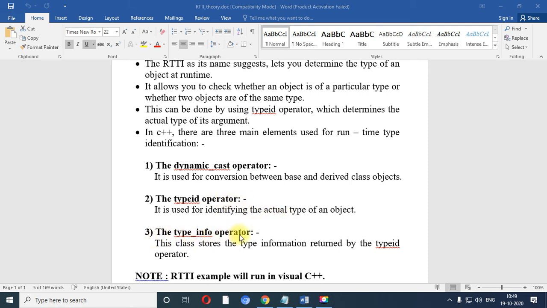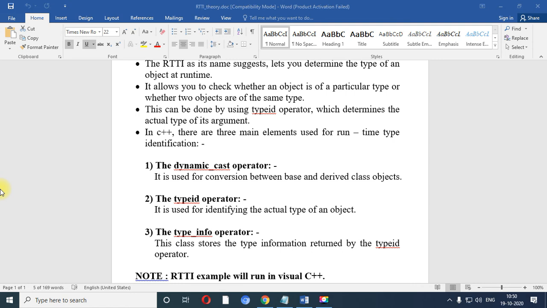Third is type_info. It is related to the typeid operator, and this class stores the type information returned by the typeid operator. So these both are related to each other. When you want to get the information regarding the type, at that time you can get it using the typeid operator. So these three are the elements using which you can get the information regarding runtime type identification.